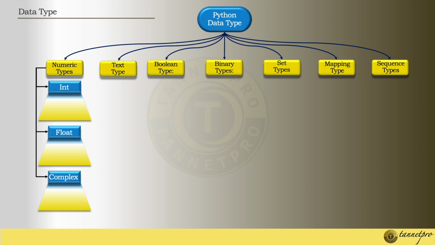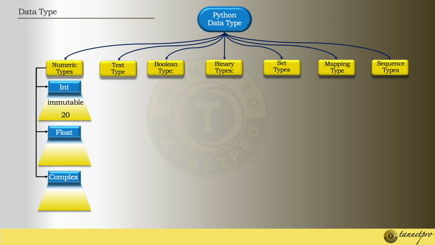So what is the int data type? Any whole number can be treated as an int here. And int is immutable. What is mutable and what is immutable, I will explain, and you can understand as we go. Mutable means editable and immutable means not editable. This is how you can understand it right away. So int is immutable, it's not editable, and any whole number can be treated as an int, like 20, 30, 40, anything.